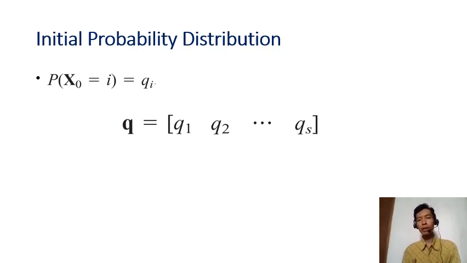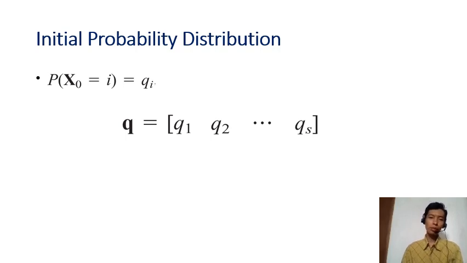What is the probability that it is at state 2? Up to, what is the probability that at the beginning of time the system is at state S? So Q1, Q2 up to QS are called the initial probabilities, and Q shows the initial probability distribution.